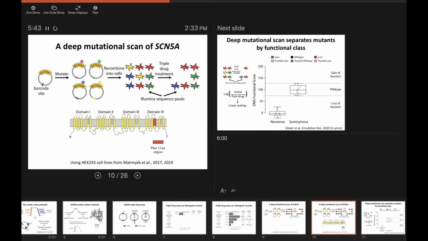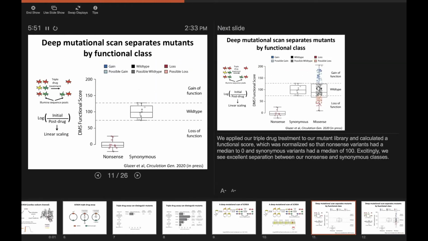So this is the pilot region we chose because it had a series of well-described gain and loss of function variants in this small region. So here's the data that we got. We did a little bit of math to calculate a normalized functional score. These plots are hopefully pretty familiar to you from the last talk.